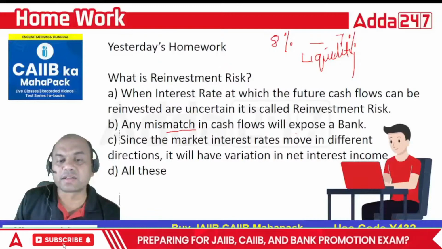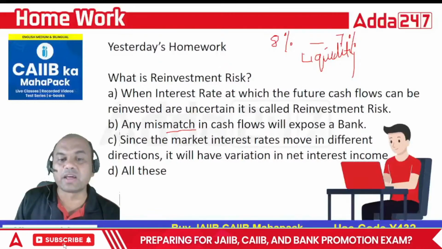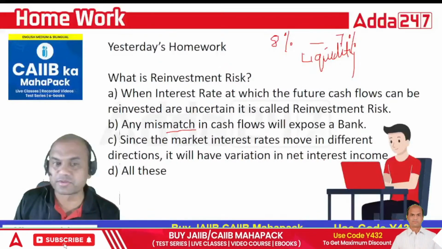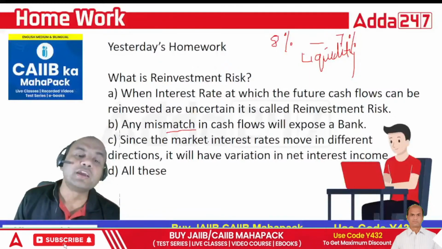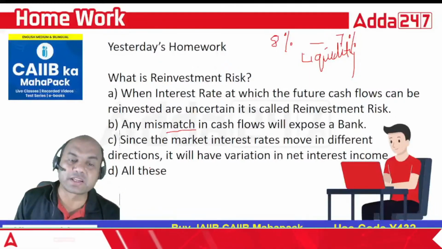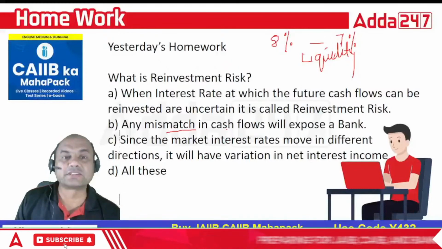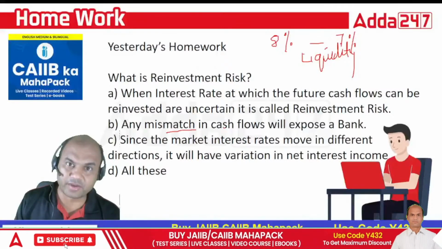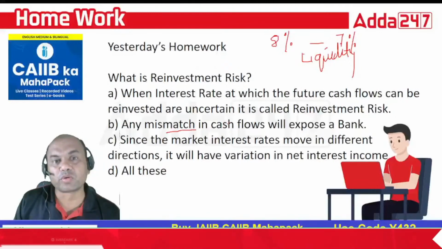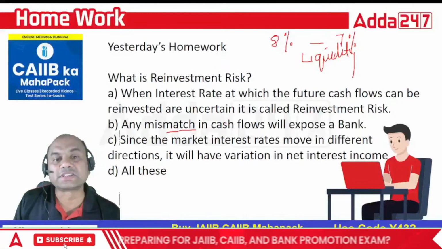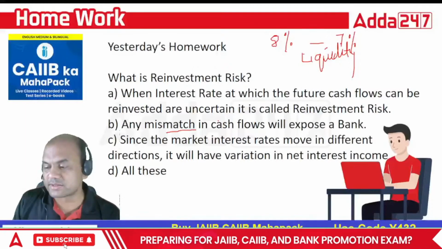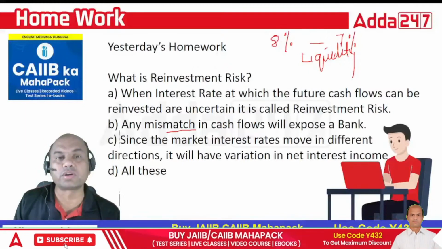Since the market interest rates move in different directions, it will have variation in net interest income. If the interest rates go up, then the prices of my bonds go down. FD is very simple, but the difficult part is bonds.